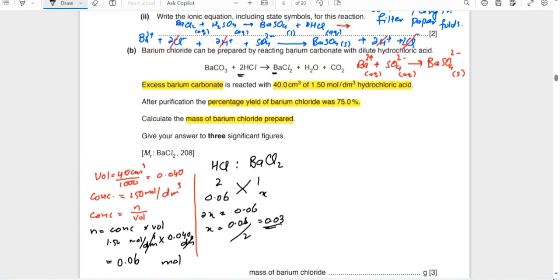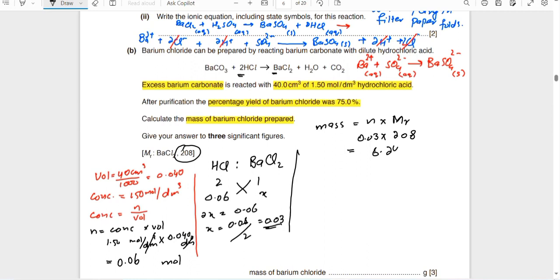Now we have the molar mass of barium chloride, 208. We find its mass. Mass is equal to number of moles multiplied by molar mass. Number of moles is 0.03, molar mass is 208, so it becomes 6.24. But this is the theoretical mass we get from the balanced chemical equation, while the actual percentage yield of the barium chloride is 75%.